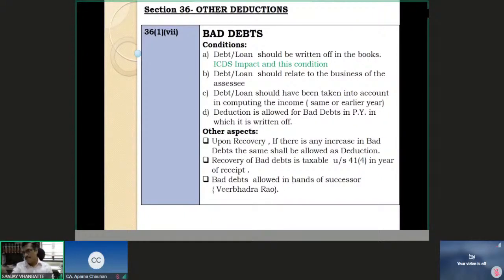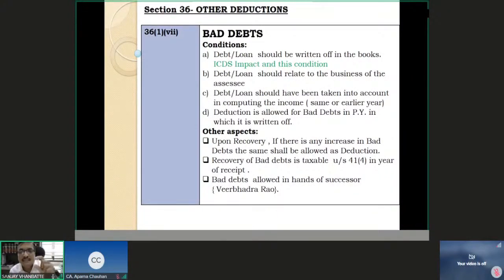As per ICDS, I have considered this as part of my turnover. I have shown my turnover of 1 crore rupees for the purpose of computation of my income as per the requirements of ICDS. So this 10 lakh rupees is forming part of my income. But in my books, I have not shown this 10 lakh rupees as sundry debtors. Because I have not shown that as sundry debtors, I cannot write it off. There is no question of writing it off from my books of account, so I will not be able to fulfill that condition of writing it off.